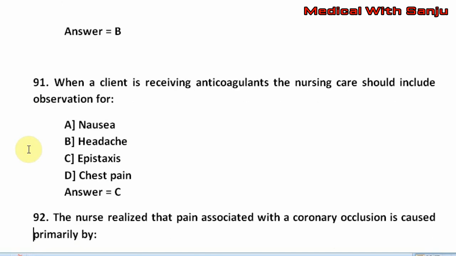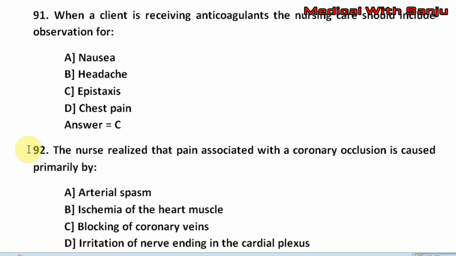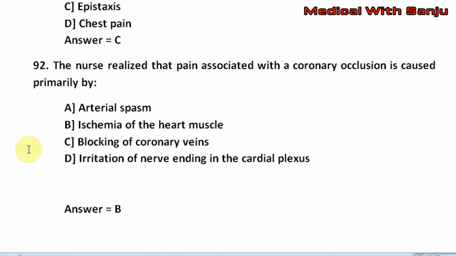Question number 92. The nurse realized that pain associated with a coronary occlusion is caused primarily by option A, arterial spasm. Option B, ischemia of the heart muscle. Option C, blocking of coronary veins. Option D, irritation of nerve endings in the cardiac plexus. The right answer is option B.